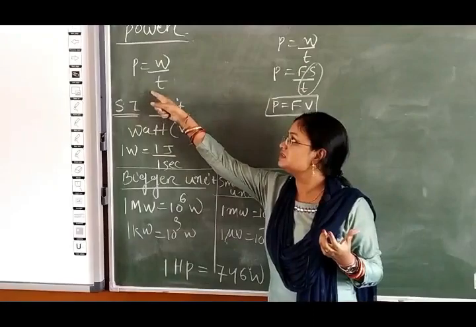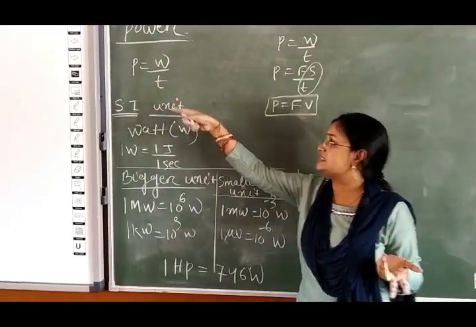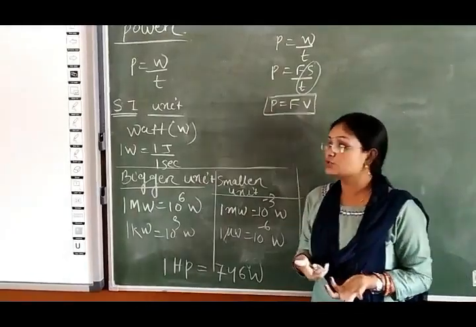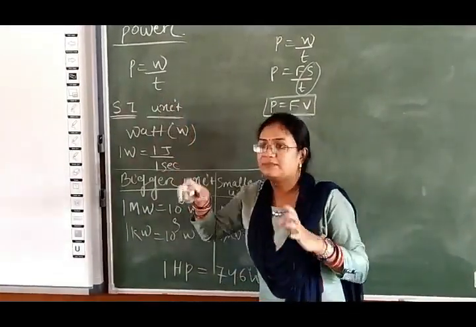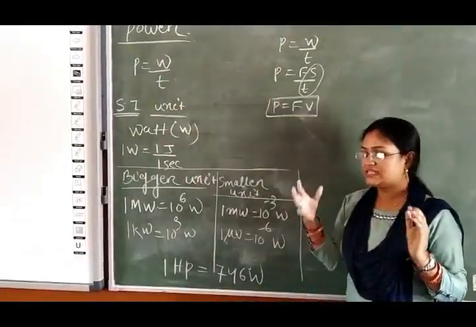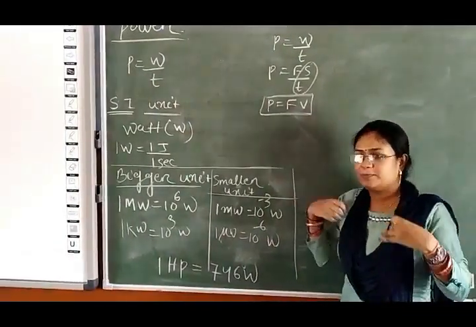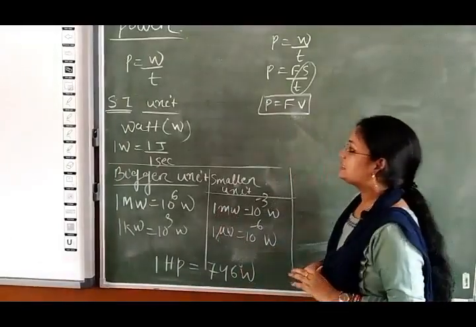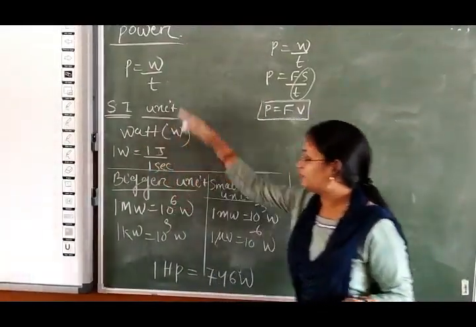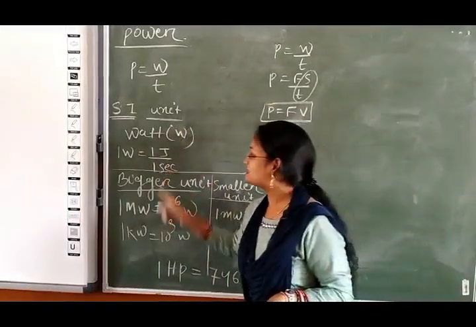So we can also say that power is inversely proportional to time. If time is less, then power is more. If time is more, then power is less. So it depends on time. And also we can say that power measures the speed of work. Okay, then the SI unit of power. You already know the SI unit of work is joule and time is second.